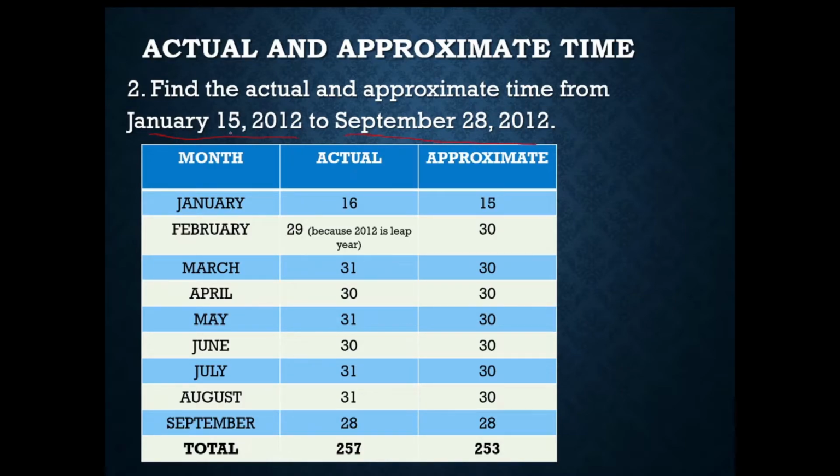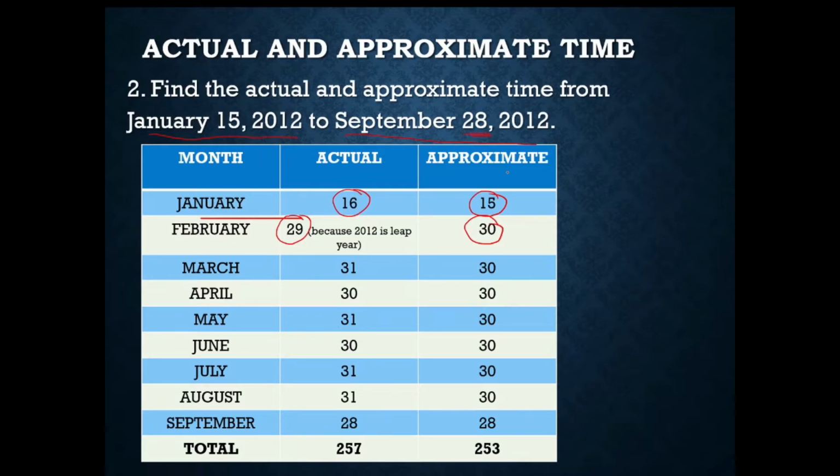As you can see, since there are 31 days in January, there would be 16 days for the actual time, while there would be only 15 days remaining for the approximate time. Then the actual time for February, since it's a leap year, would contain 29 days. However, if it's approximate time, it will have 30 days. And so on for the other months up until September 28.